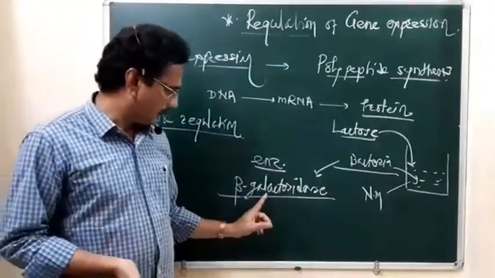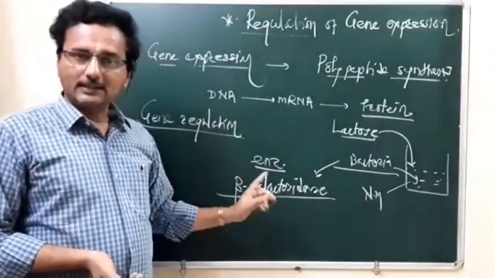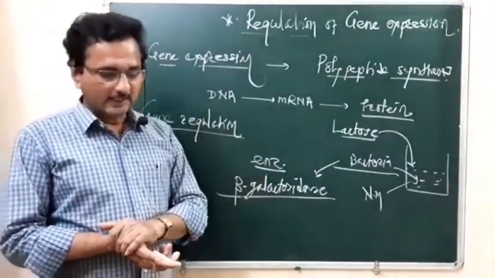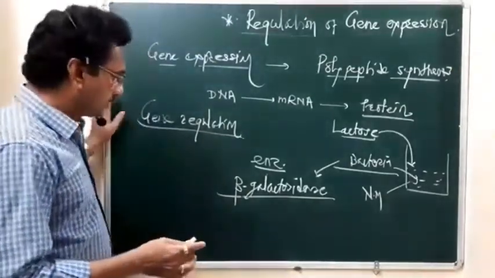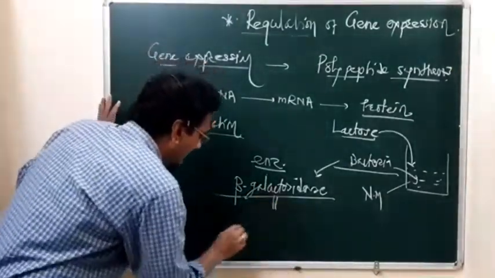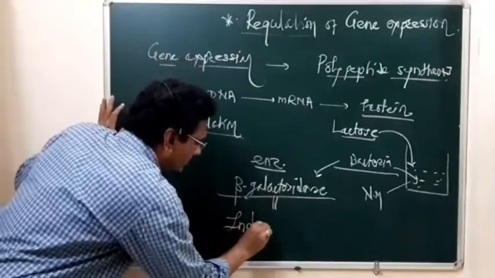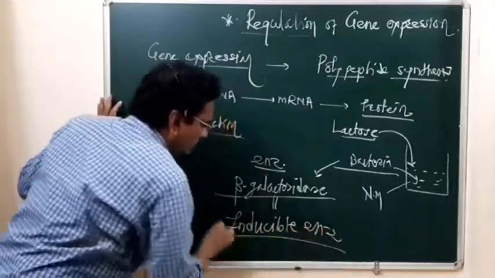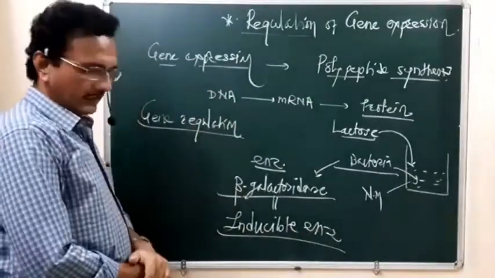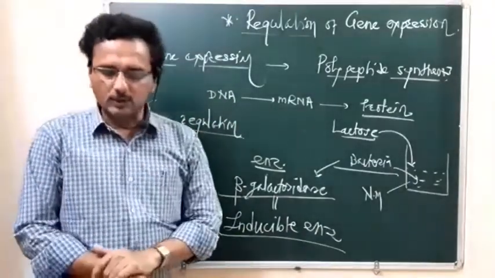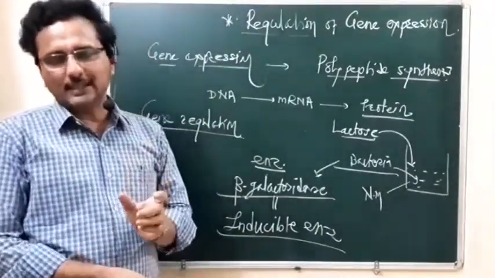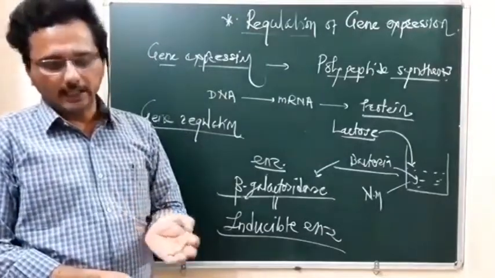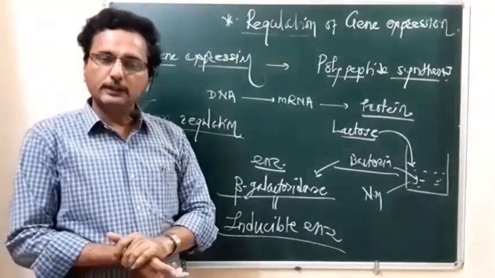This enzyme is synthesized by that bacteria. This enzyme is called an inducible enzyme. So why is it called an inducible enzyme? Because this enzyme is synthesized in response to the inducer.